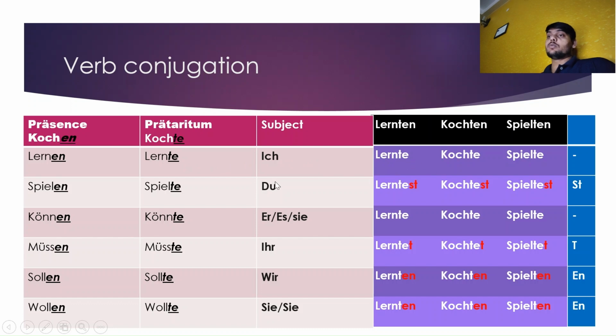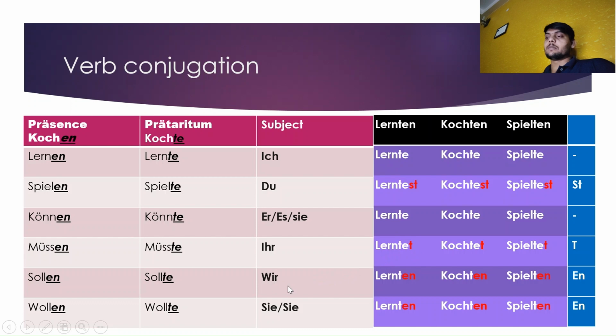If the subject is du, at that time add st in the ich form. Now it is the du form, and we do not require to add anything with it, so it is used as it is in the ich form. If the subject is er, at that time only add te in the ich form. So lernen, it is lernte.